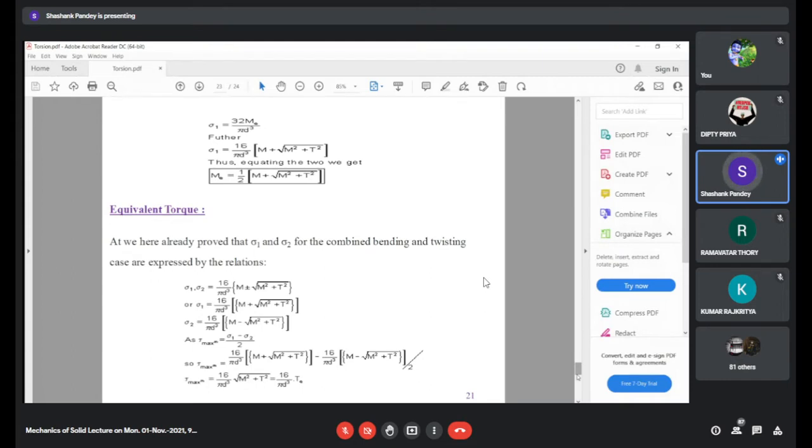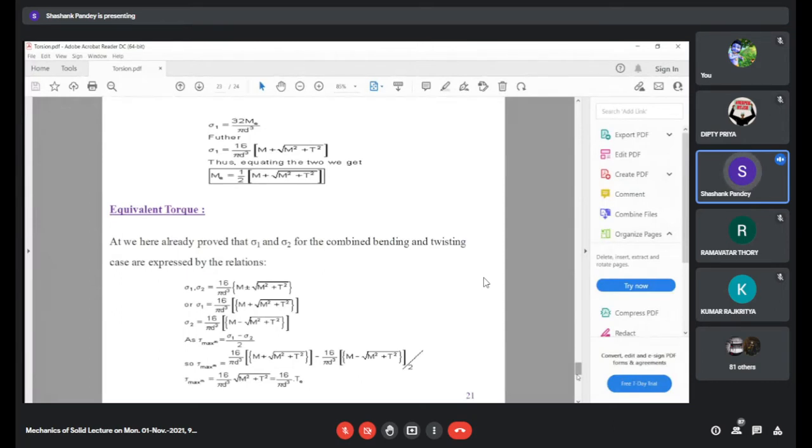Sigma 1 is equal to 32 ME, equivalent bending moment, because this is only because of bending, upon pi d cube. E is because of equivalent, so we have introduced one suffix, ME.